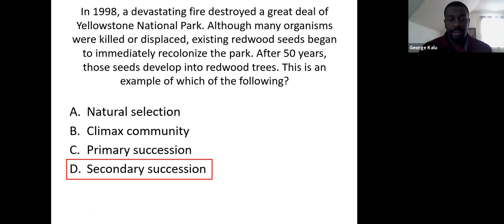Yes, so D is correct. That's exactly right. So this would be secondary succession. Secondary succession, again, meaning those seeds are going to start to recolonize and restart growing into redwood trees. So yes, this would be secondary succession.